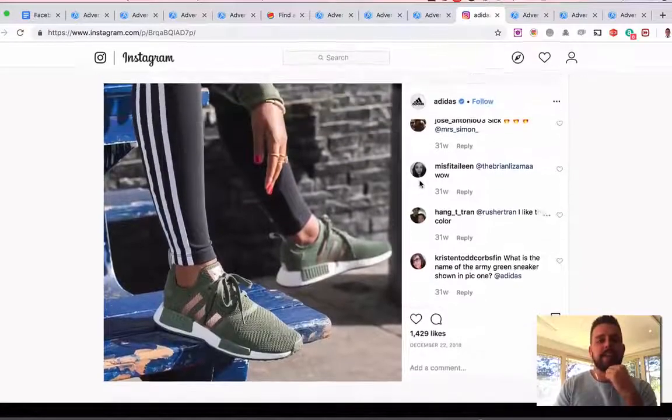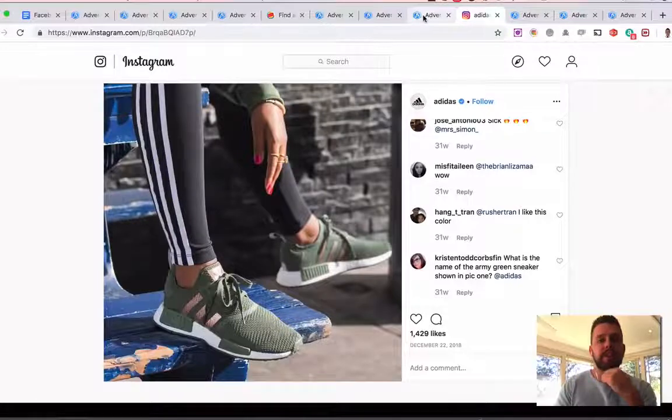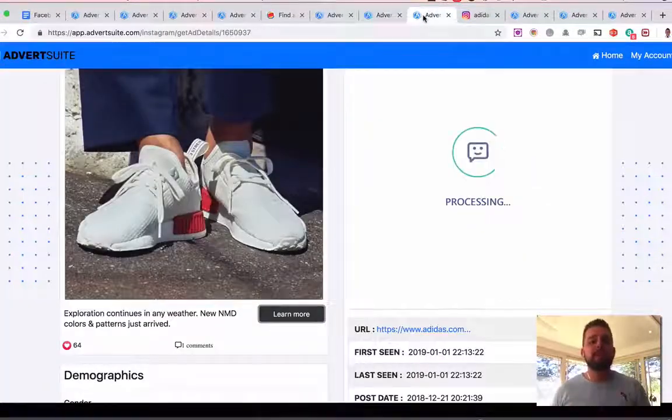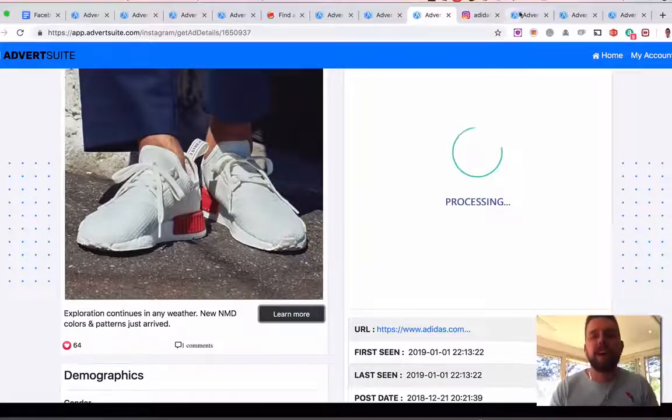And I can then see what type of content is working. So again, it takes the guesswork out of it for you. You can see what people are engaging with, what creative people are using, the text that works. So essentially, other people are spending money testing, so you don't have to.